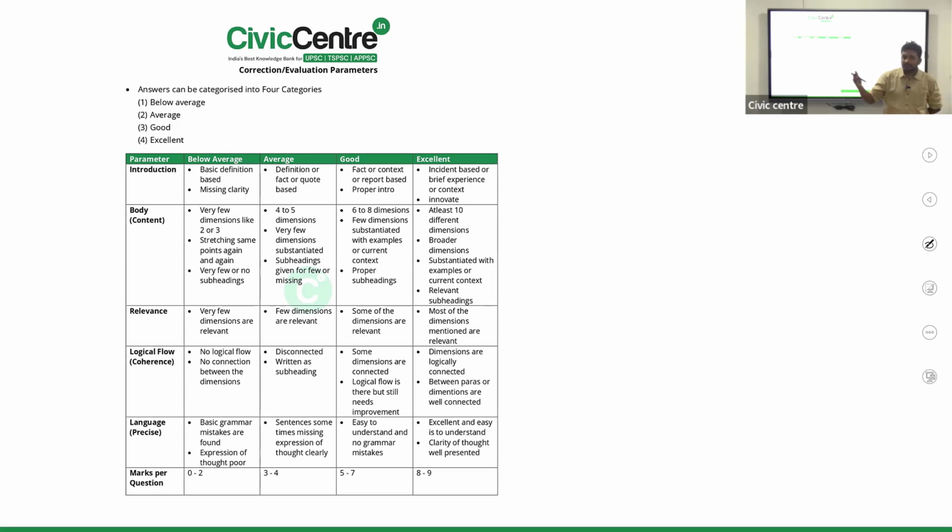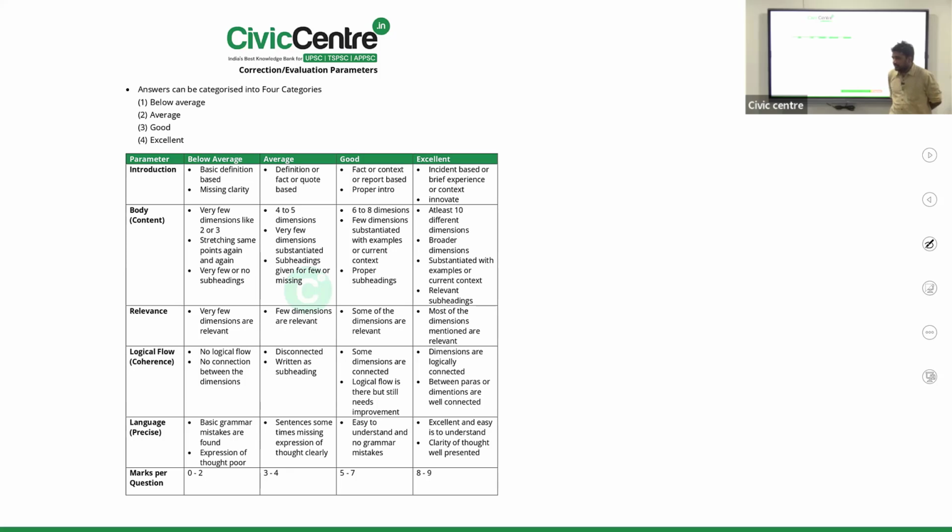Next, we are upgrading. Now we are in the second column, average answers. Average answers, how many marks are you getting? 3 to 4. So there is a logical substantiation why we are awarding 3 to 4 marks, if your answer is average.